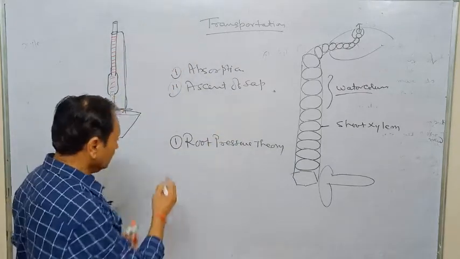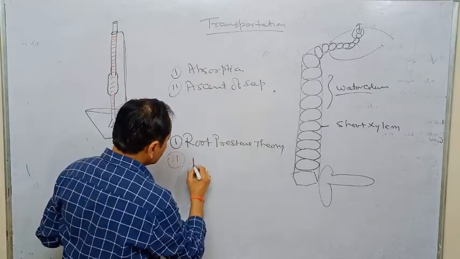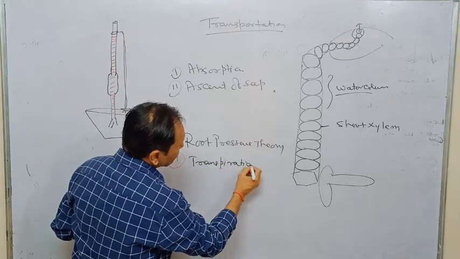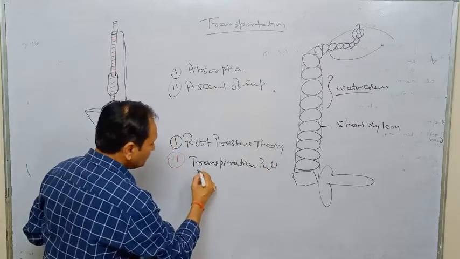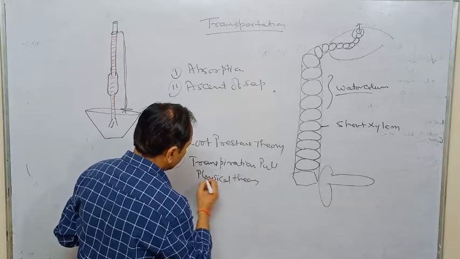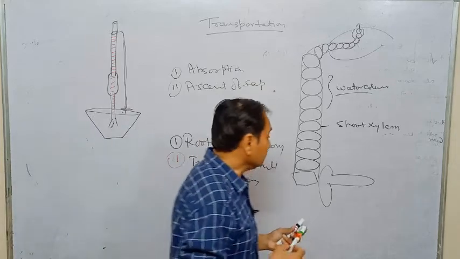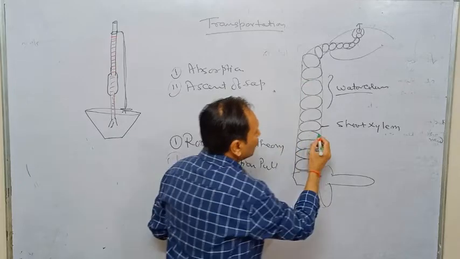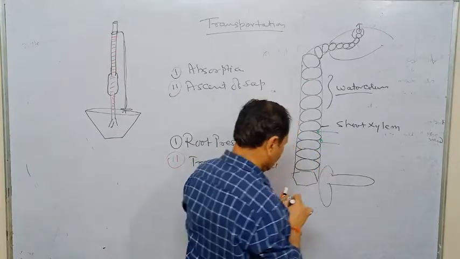So the second theory is called the transpiration pull theory, and that is called a physical theory. According to this theory, two forces are responsible for the formation of this column. One force at this point and another force at this point.